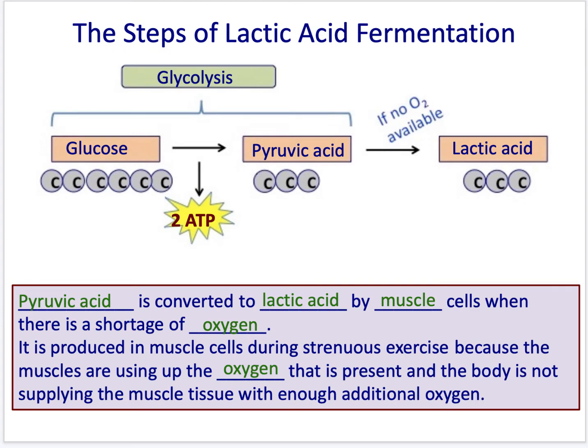Okay, lactic acid fermentation occurs in muscle cells. It says, steps of lactic acid. Again, it starts with glycolysis. It takes that glucose, breaks it down into those 3-carbon pyruvic acids, and still produces the net ATP. Now, if no oxygen is available, pyruvic acid will turn into lactic acid.